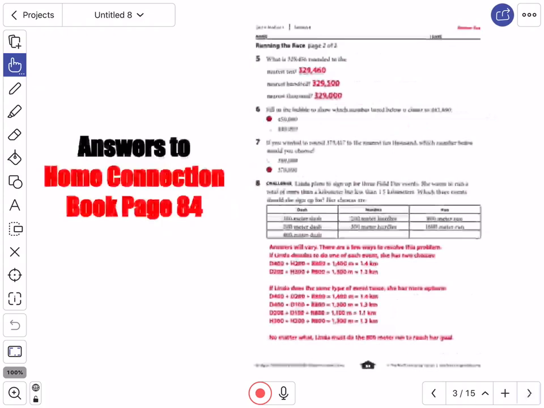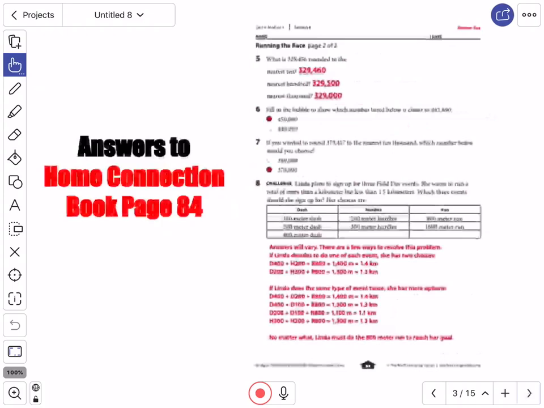The answers will vary, okay, but it says Linda plans to sign up for 3 field day events. She wants to run a total of more than a kilometer, but less than 1.5 kilometers. Which 3 events should she sign up for? Her choices are the 100-meter dash, the 200-meter dash, the 400-meter dash, the 200-meter hurdles, the 300-meter hurdles, the 800-meter run, and the 1,600-meter run.